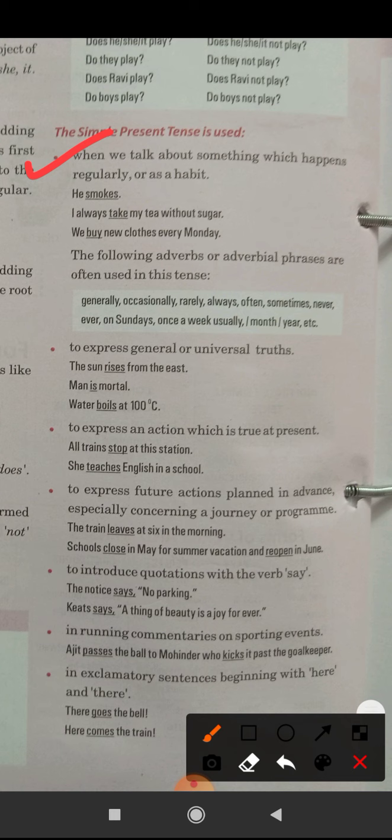The following adverbs or adverbial phrases are often used in this tense. Whenever we use simple present tense, generally we use adverbial phrases like generally, occasionally. I visit my grandparents occasionally. She generally comes to my home in the evening. Generally she goes to tuition.